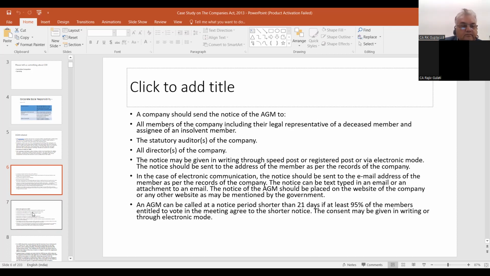The shorter notice means how much shorter can it be? Like 24 hours, as per our system, for a COC meeting, at least 24 hours or 48 hours. No, shorter means reasonable. 24, 48 hours, this much is reasonable. It should be at least this much, it cannot be less than that. Okay.